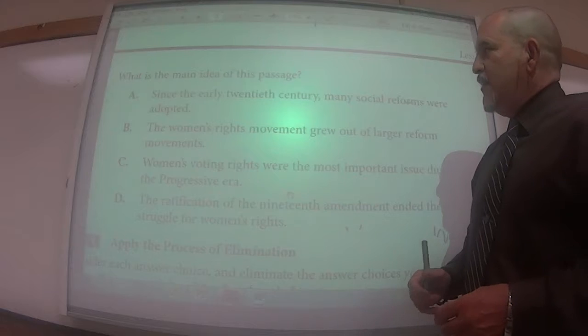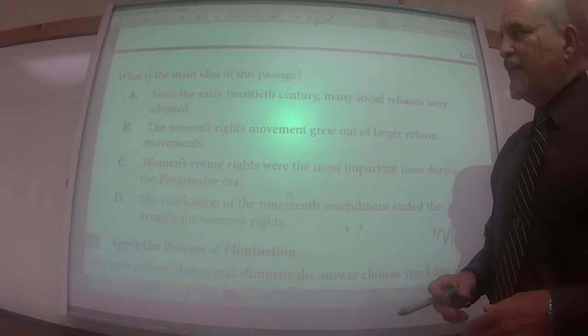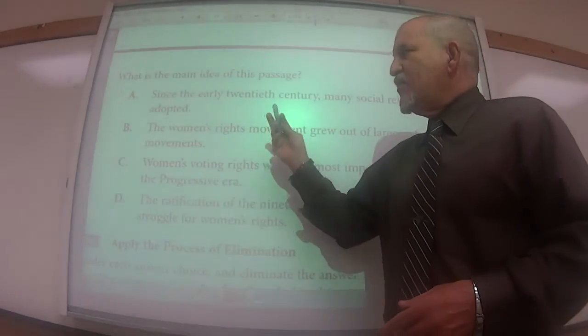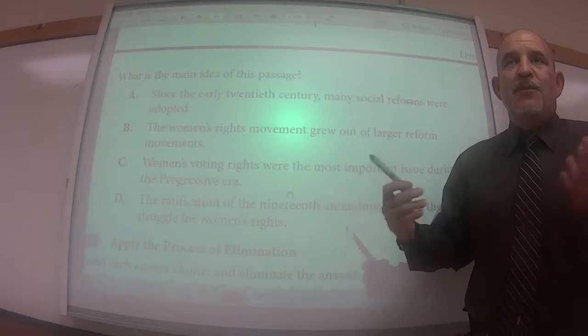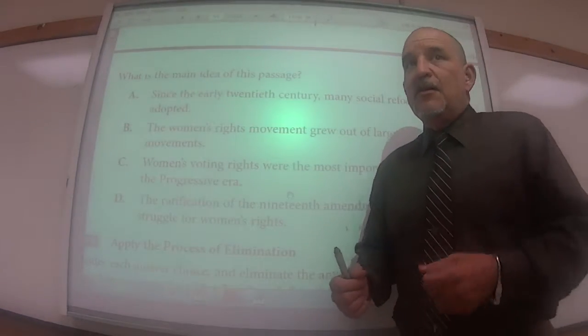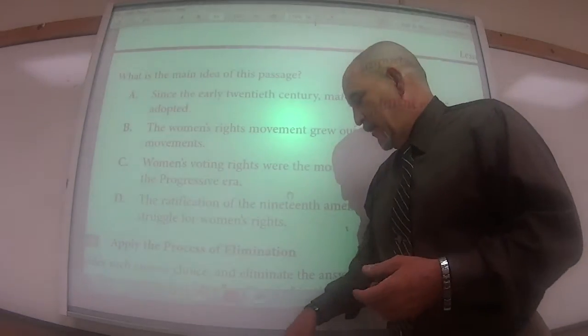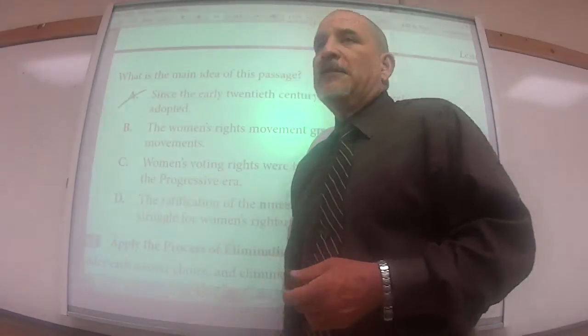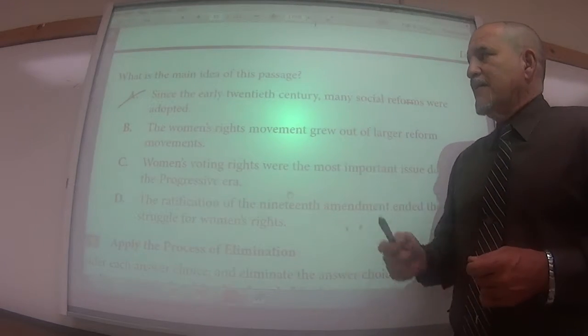Let's say A. Since the early 20th century, many social reforms were adopted. Obviously, we don't see the term women's rights. We don't see women's rights movement. If we believe that the main subject deals with women's rights or women's rights movement, then this is an automatic cross-out. The subject is not in there. Neither is the verb for that matter, but the subject isn't in there.